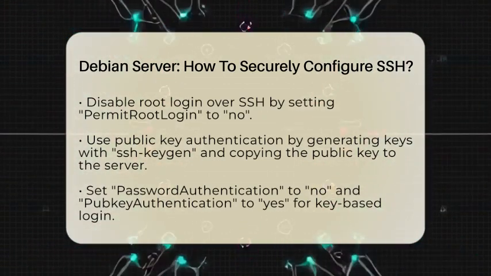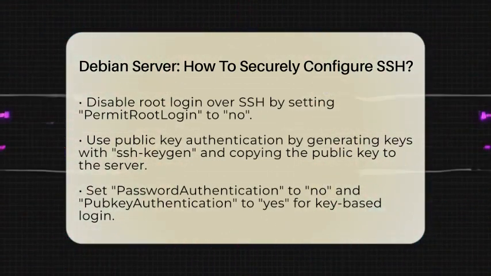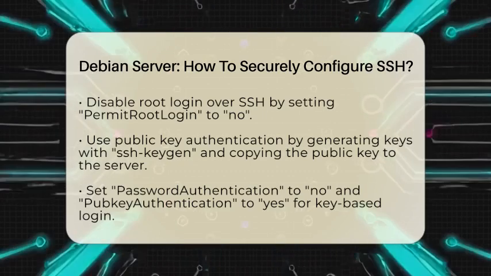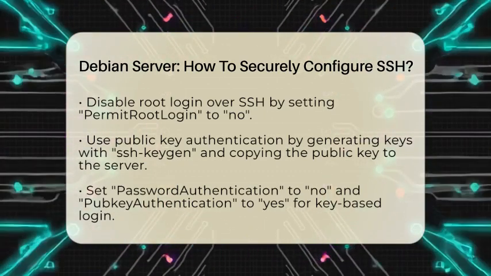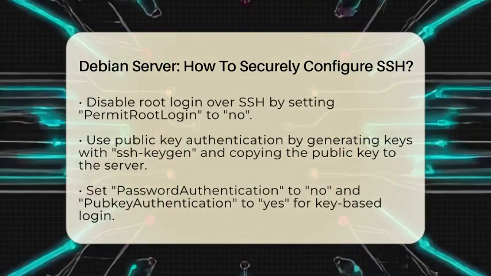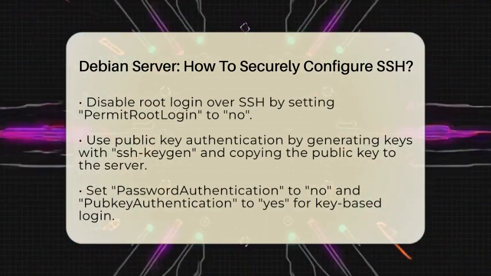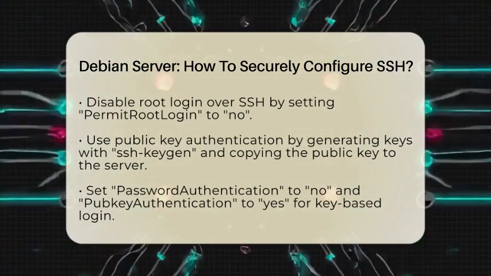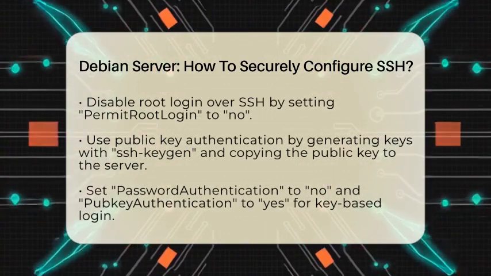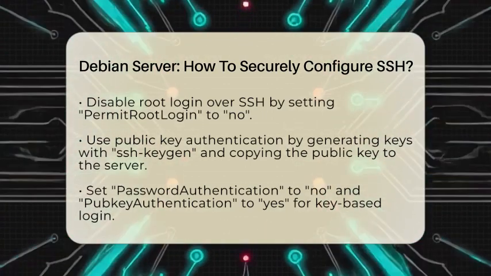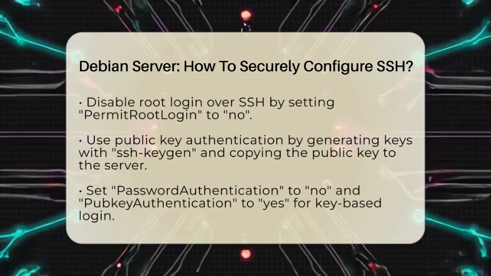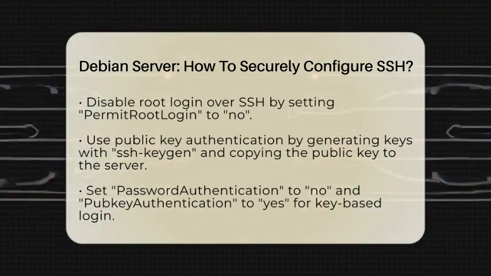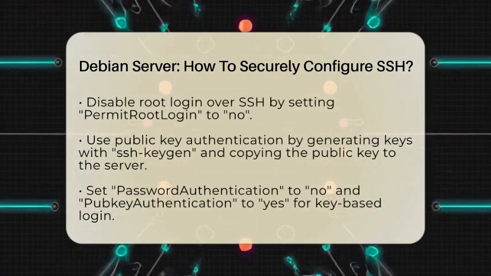Using public key authentication instead of passwords is a big step towards security. Generate an SSH key pair on your local machine with ssh-keygen. Then copy the public key to your server's ~/.ssh/authorized_keys file. In the sshd_config file, set PasswordAuthentication to no and PubkeyAuthentication to yes. This way, only users with the correct private key can log in.